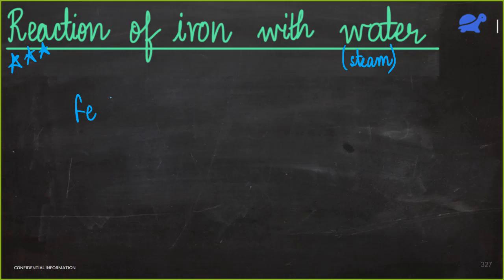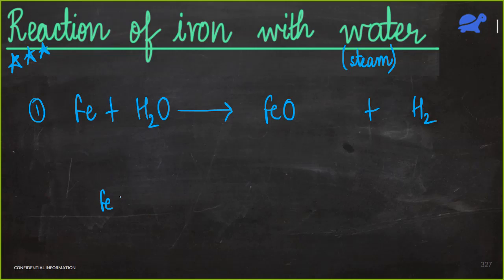We have iron and we have water. What do you think? What are we going to get? FeO plus H2. Okay. What is FeO? Iron oxide. Yeah, but Fe2O3. So we have two things, no? FeO and Fe2O3. What is FeO? It is iron(II) oxide. Here the valency of iron is 2. And we have Fe2O3. Here the valency of iron is 3.